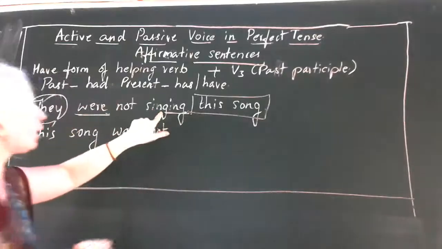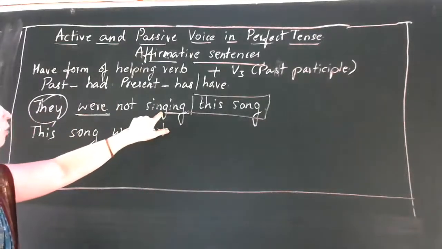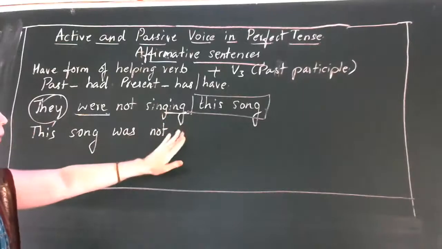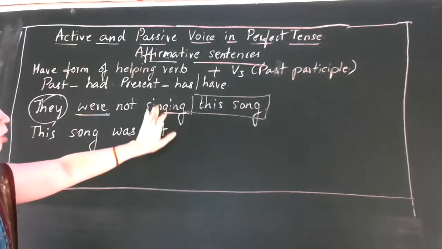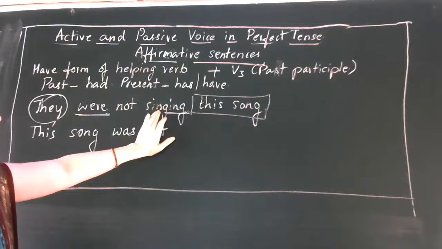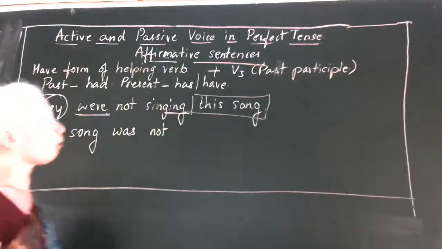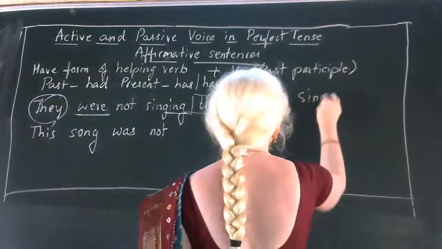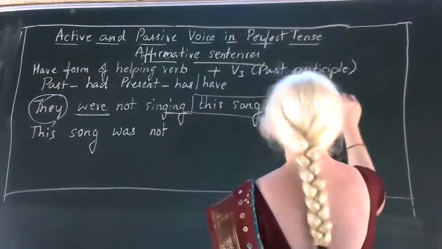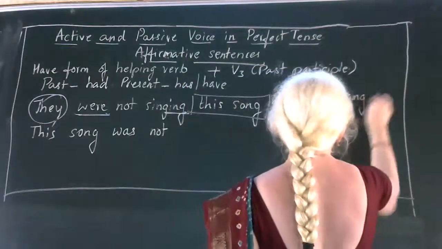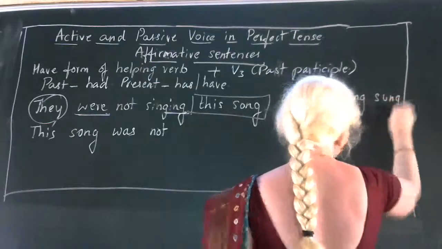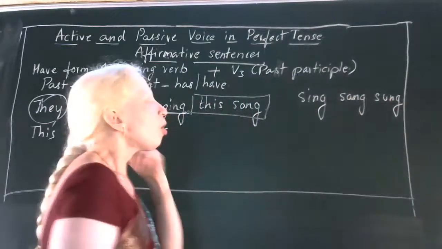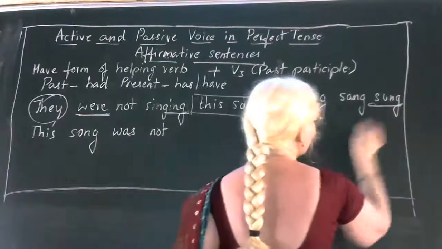Here singing we have to write. In passive voice, this should be written in its V3 form. So what is the V3 form of sing? V1 is sing, V2 is sang and V3 is sung, no children. So the past participle form is sung.